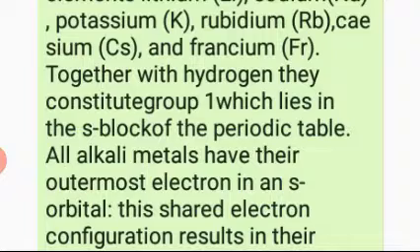All the members of the alkali metals, that is 1A, also have one electron in the outermost shell. So because of this similarity, hydrogen is placed with the alkali metals.